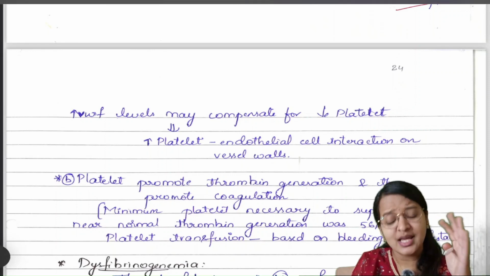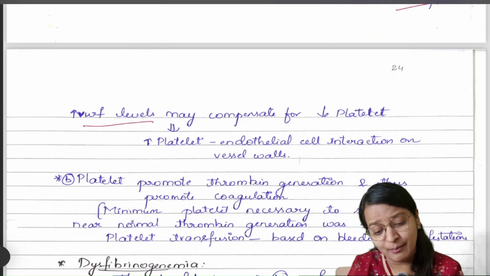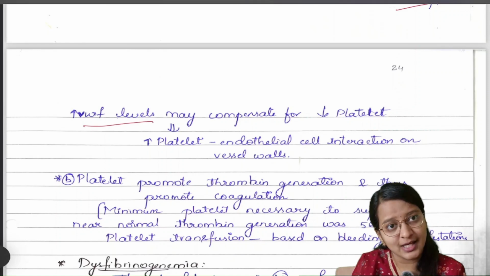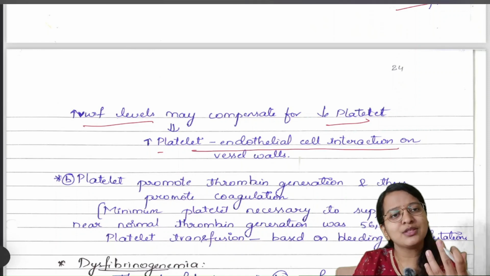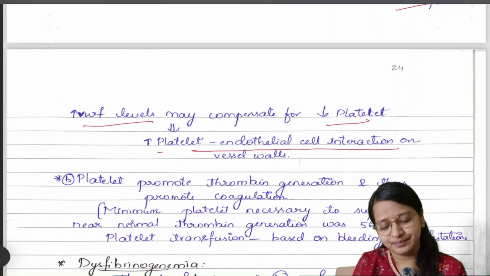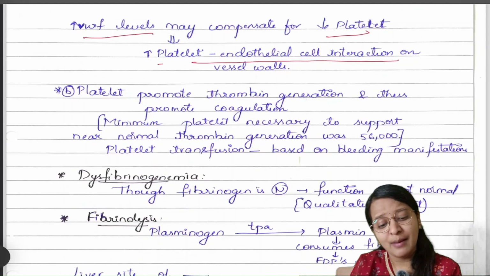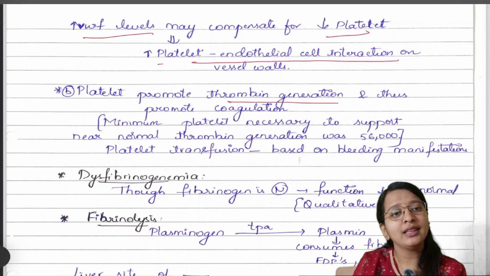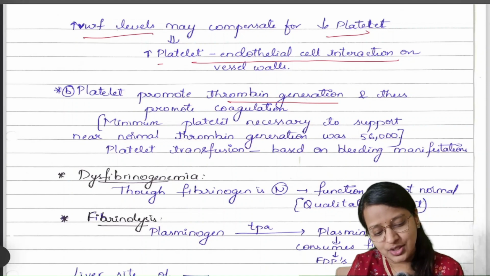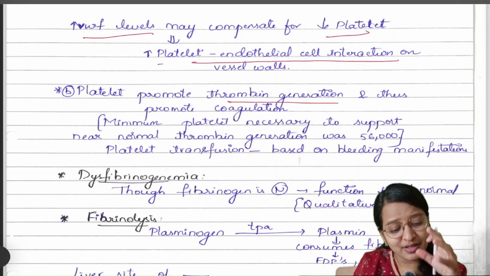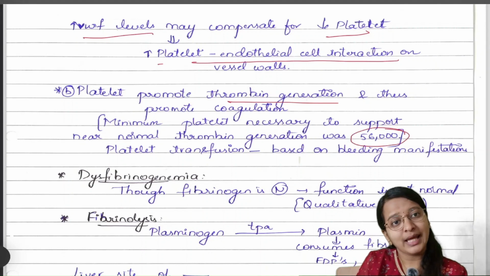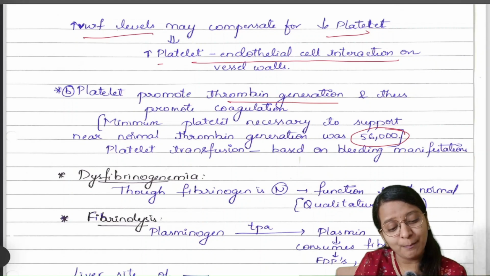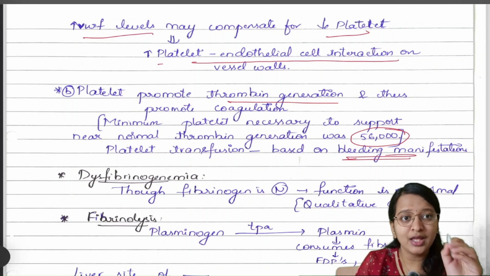Up to some extent, this increased level of von Willebrand factor will compensate for this decrease in platelets, causing a reasonable amount of platelet endothelial cell interaction and so helps in the formation of the plug. The second function of platelets is promoting thrombin generation and thus helping in coagulation. The minimum platelets necessary for this to happen is nearly 56,000. So, platelet transfusion will be done based on bleeding manifestation, not just by the counts.